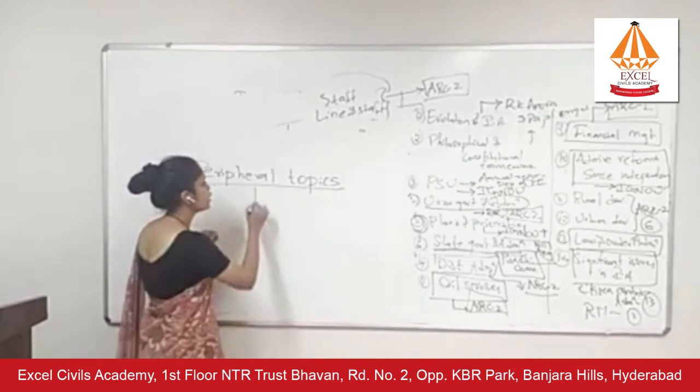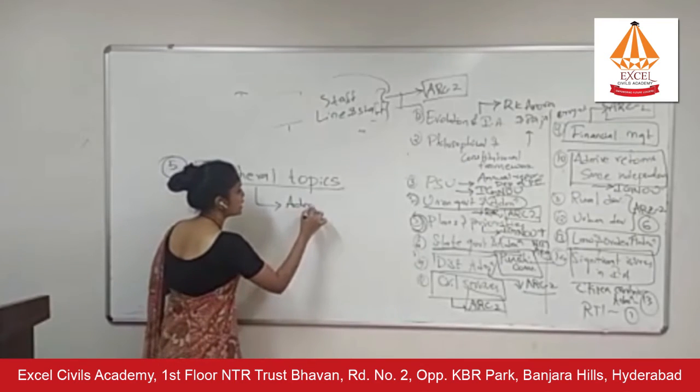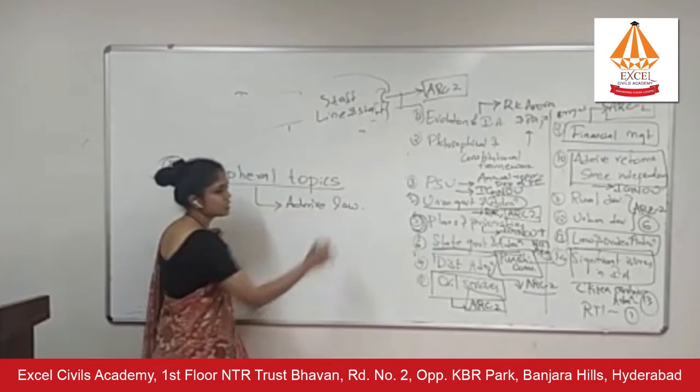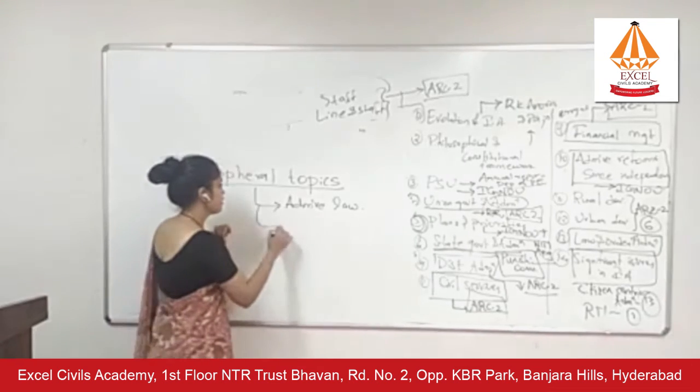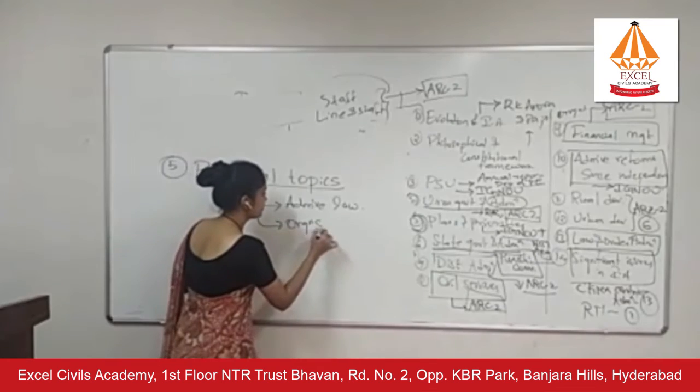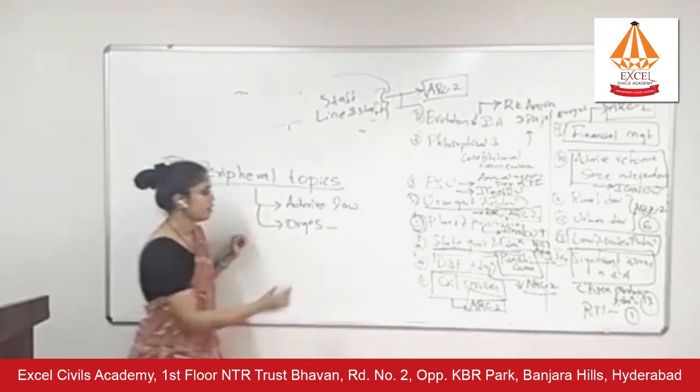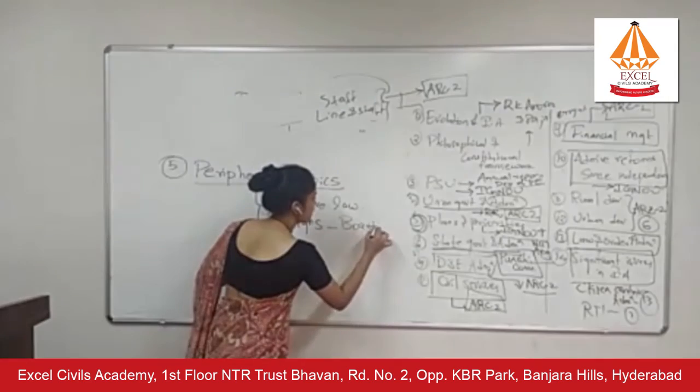They are now asking on peripheral topics. For example, Dicey's administrative law. It is a peripheral topic which most of the aspirants ignore. Organizations. They're asking questions on boards and commissions.